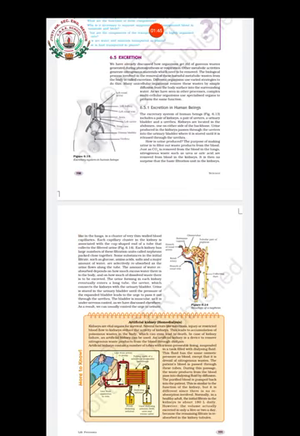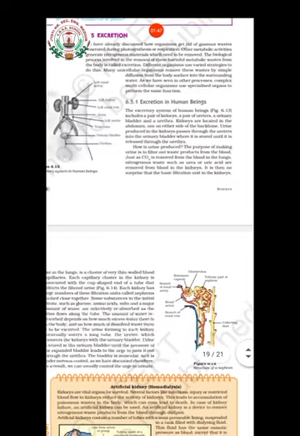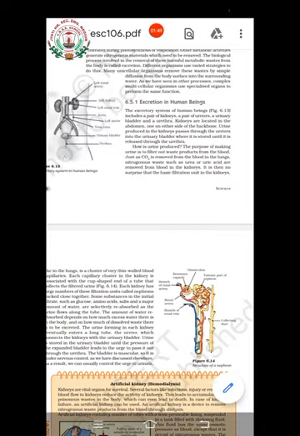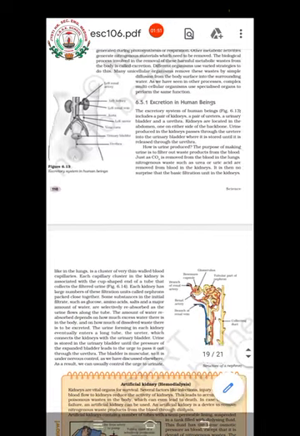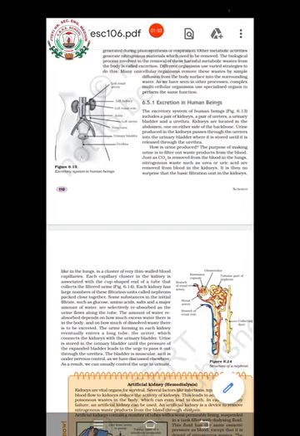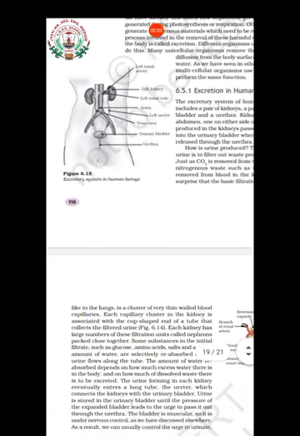In the last videos we have studied excretion. We started with excretion in human beings, and in that we studied the excretory system of human beings, isn't it? The human excretory system consists of a pair of kidneys, a pair of ureters, a urinary bladder, and a urethra.